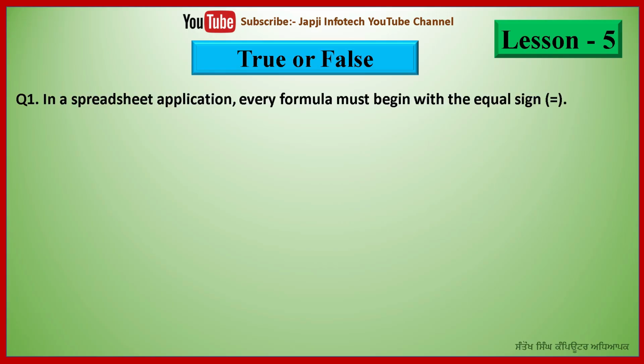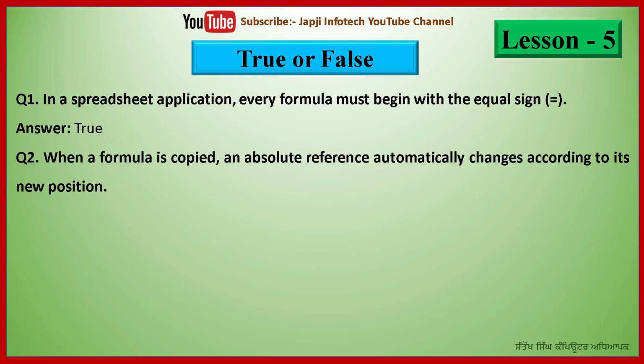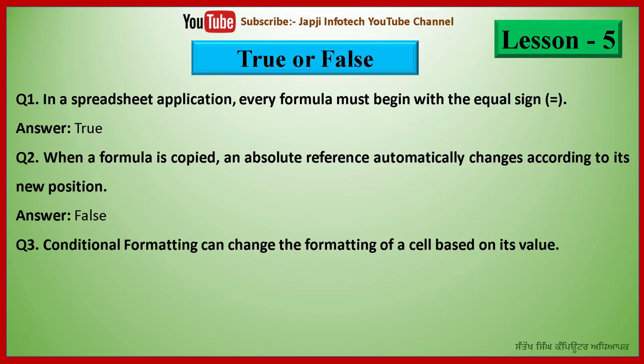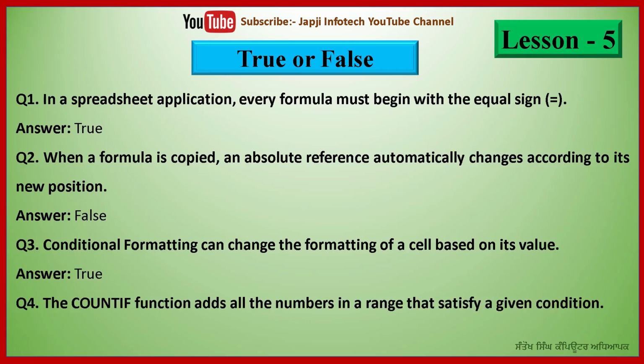Every formula in a spreadsheet application must begin with the equal sign, and the right answer is true. Second one is, when a formula is copied, an absolute reference automatically changes according to its new position. False. Third one is, conditional formatting can change the formatting of a cell based on its value. True. Fourth one is, the count function adds all the numbers in a range that satisfy a given condition, and